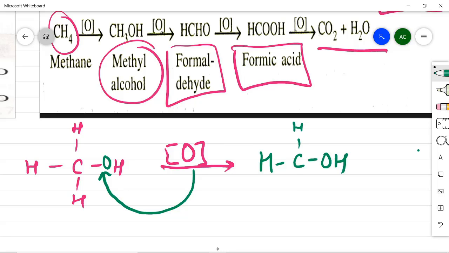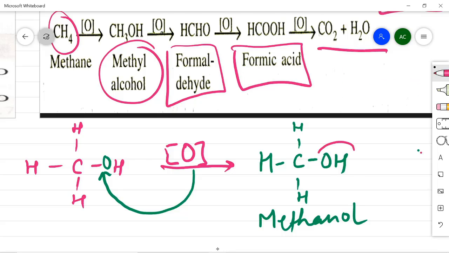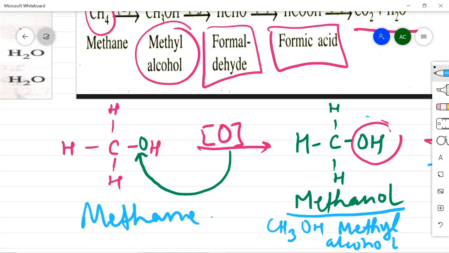then H, then H. And what is this? This is methanol. Okay, what is this? This is methanol, and which is alcohol. As you can see the OH group here, and when you see OH group you come to know that this is methanol, or it is also known as methyl alcohol. Condensed formula you can see CH3OH. So this is methyl alcohol. So alcohol is formed with the oxidation of methane. Methane you will make methyl alcohol.